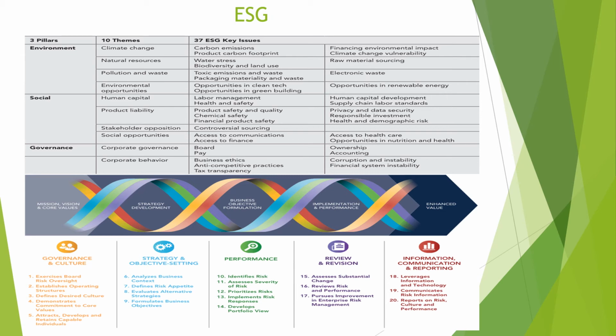The fourth is review and revision, which gives the change management system. So you need to assess the change. You need to review whether you can incorporate it or not. So that is what is mentioned here. And lastly, information, communication, and reporting. So it would give some technology that you can use for creation of your reports, so that homogeneity can be maintained.